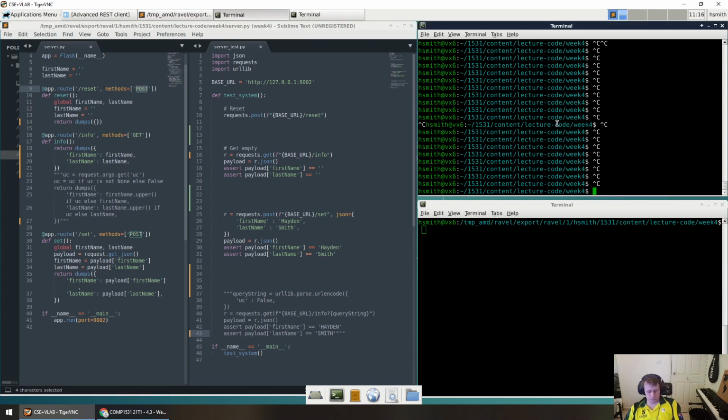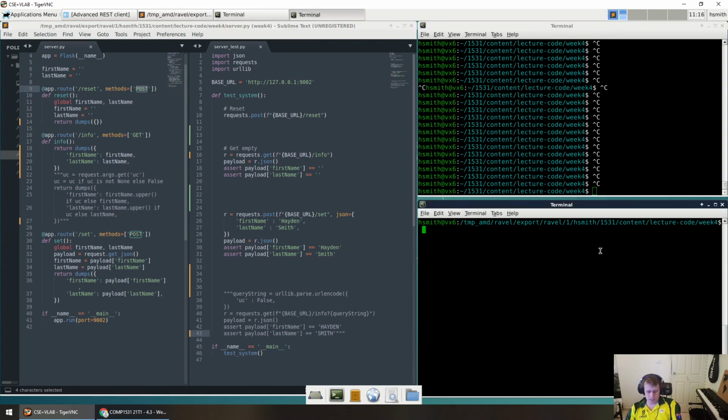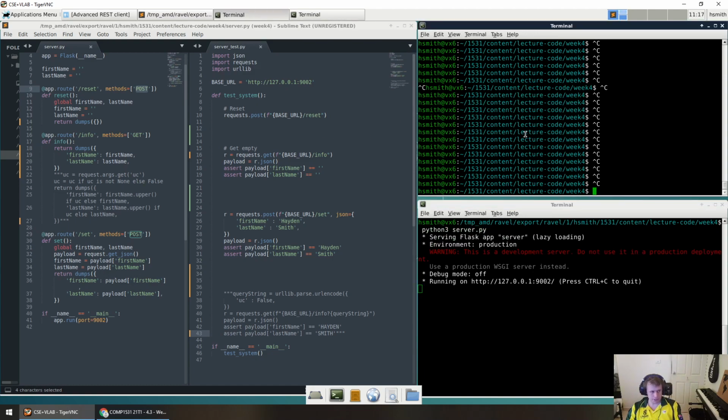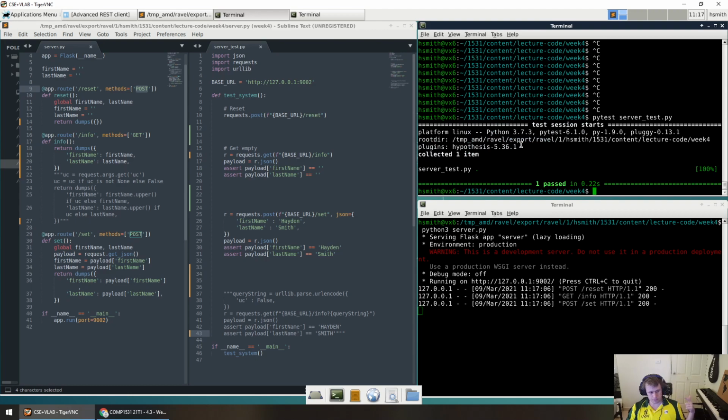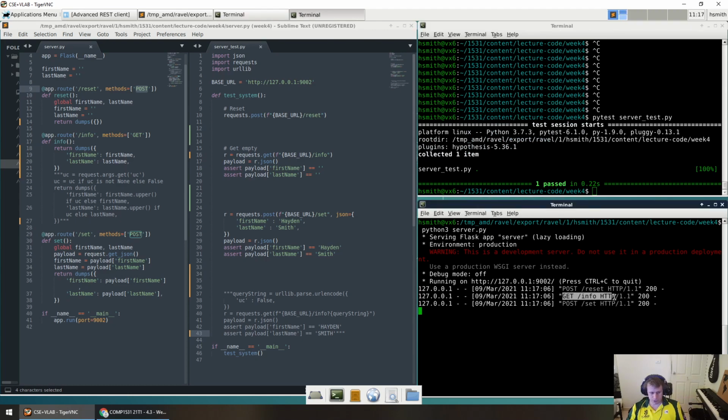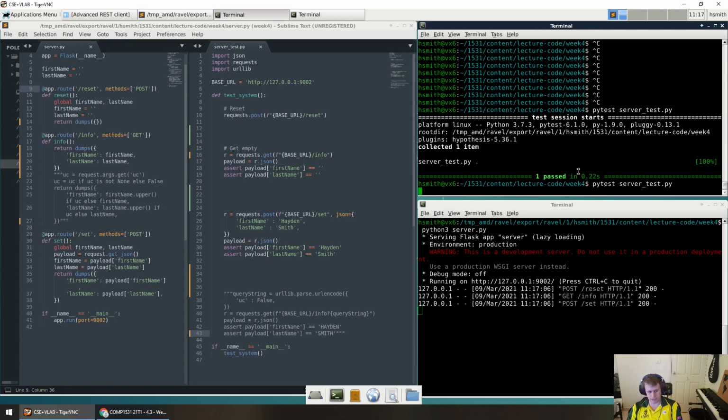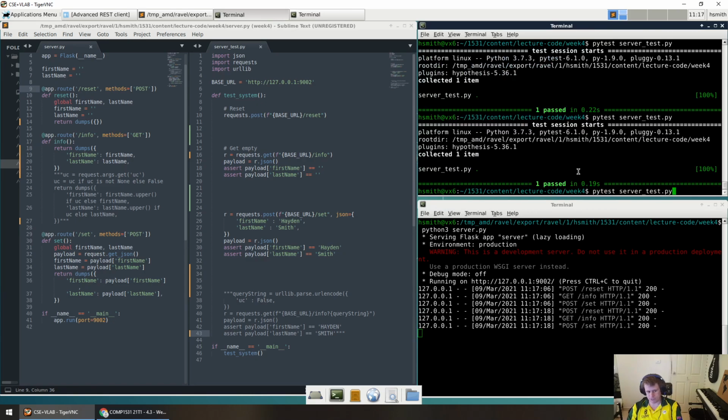So I'm going to run my server, python3 server.py. Now I'm going to run my pytest: pytest server_test.py. You know how to do this. You'll notice that when I run it, it actually made 3 requests: post, get, post. So you see it calls reset, then info, then set. If I run my pytest again, it calls reset, then info, then set. So my pytests are actually using the request library to test if my server's functioning correctly.